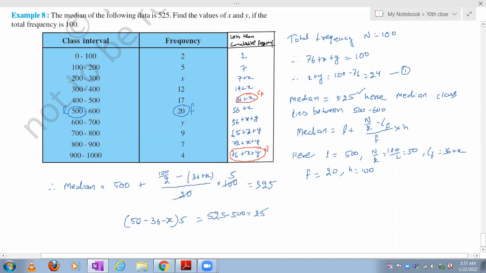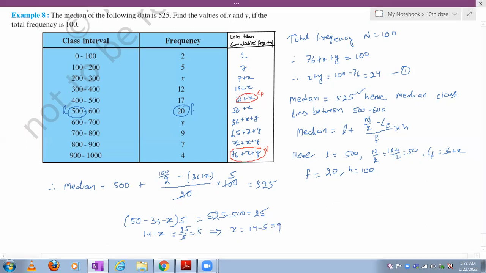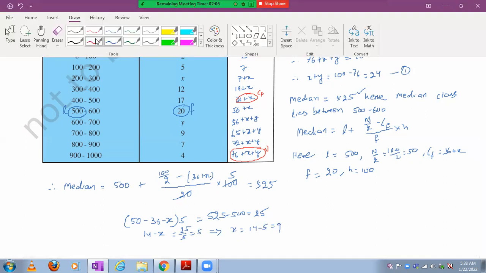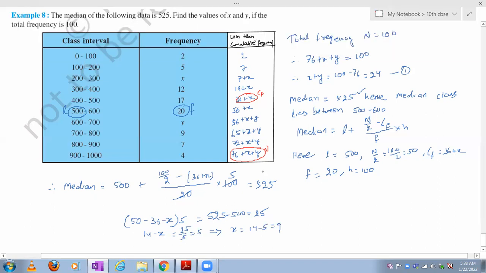Now 5 I'll bring to this side. So 50 minus 36 is equal to how much? 14. 14 minus x is equal to 25 by 5, that is 5. Now x is equal to 14 minus 5, that is 9.